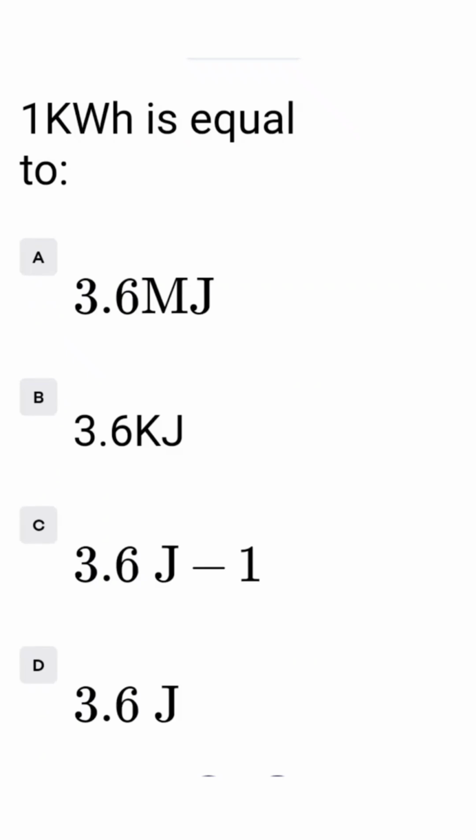1 kilowatt hour is equal to A 3.6 million joule, B 3.6 kilojoule, C 3.6 joule per second, D 3.6 joule. The correct option is A, 3.6 million joule or mega joule. So we tick option A.